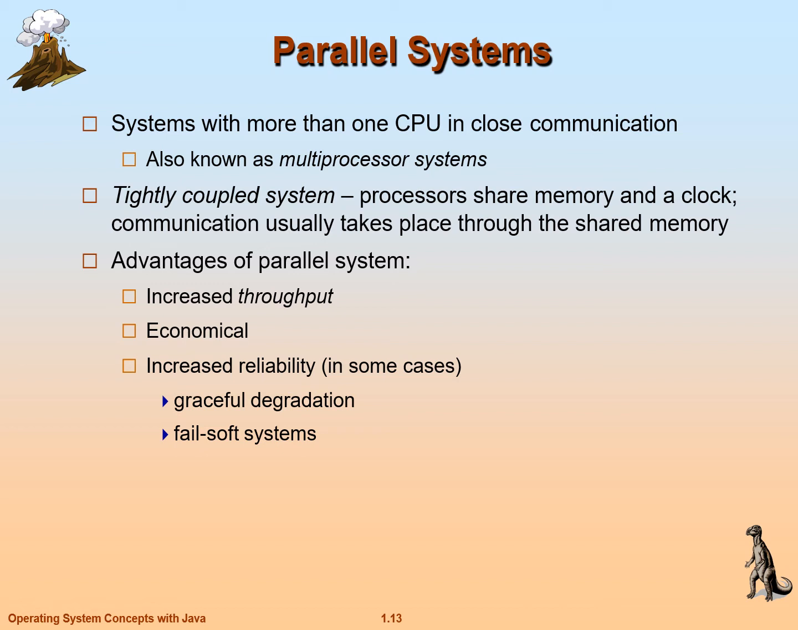Advantages of parallel systems. The speed is obviously high because in place of one CPU we are using two CPUs, dual core. Increased throughput, and it is economical since we are able to run programs in a much shorter time. And increased reliability, in some cases graceful degradation of systems.